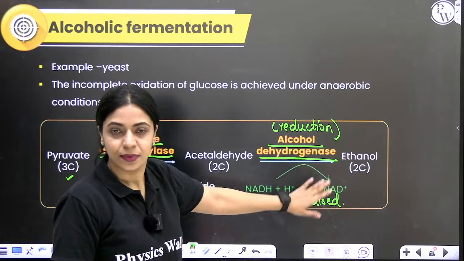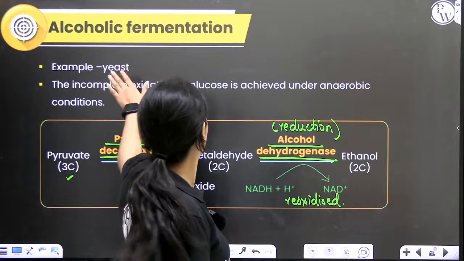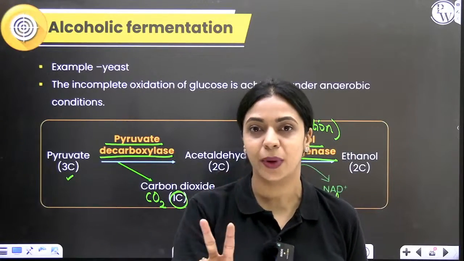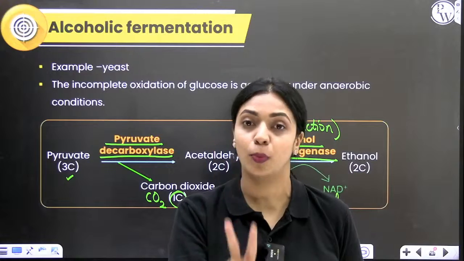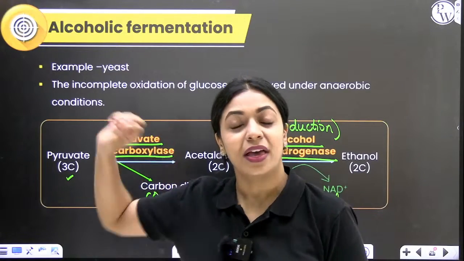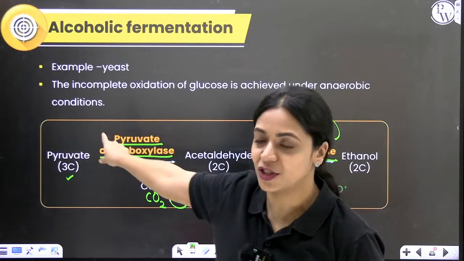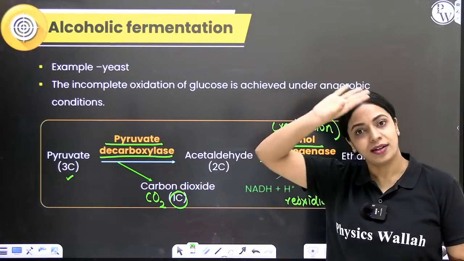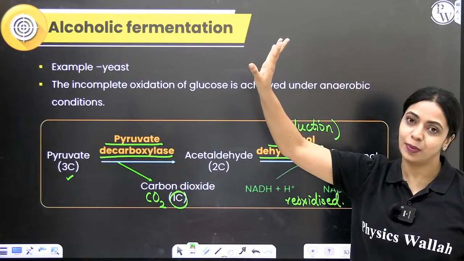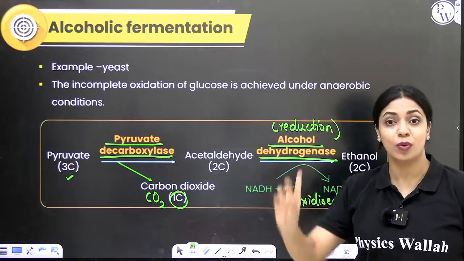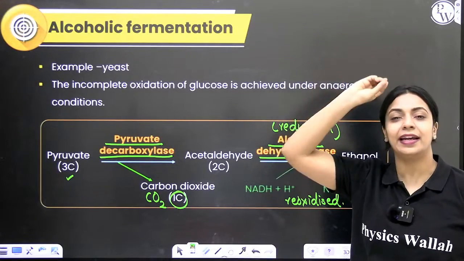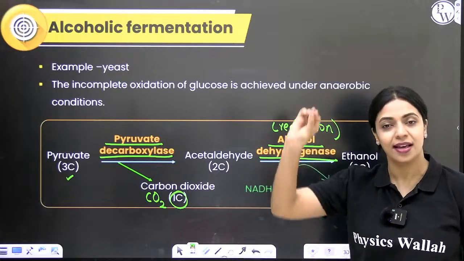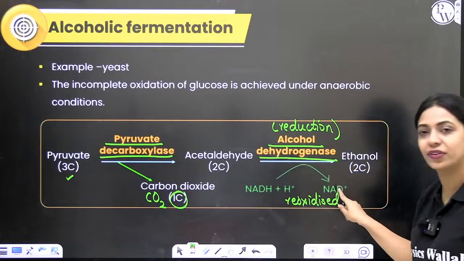Is this clear? So overall, from alcoholic fermentation, how many ATP did we get? From glycolysis, we got 2 ATP, 2 NADH and 2 pyruvic acid, right? So if it is going through alcoholic fermentation, whatever 2 ATP we got, that is all the ATP the cell will get. Whatever NADH was formed in glycolysis will get reoxidized over here.